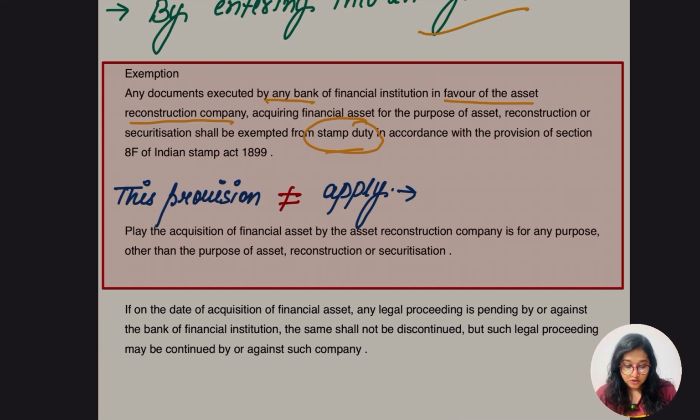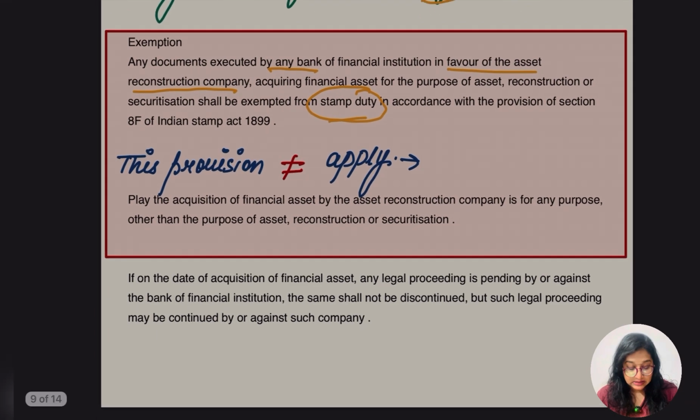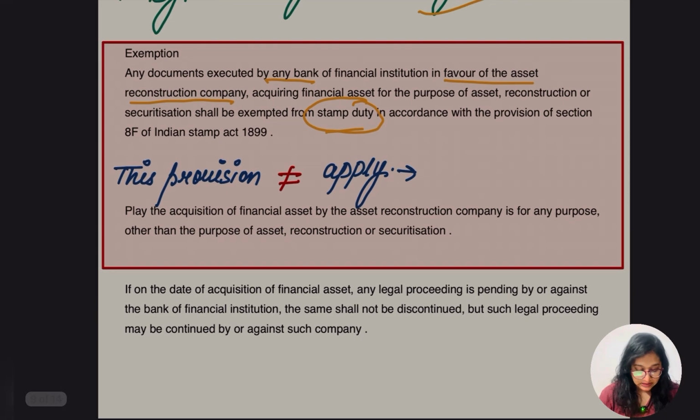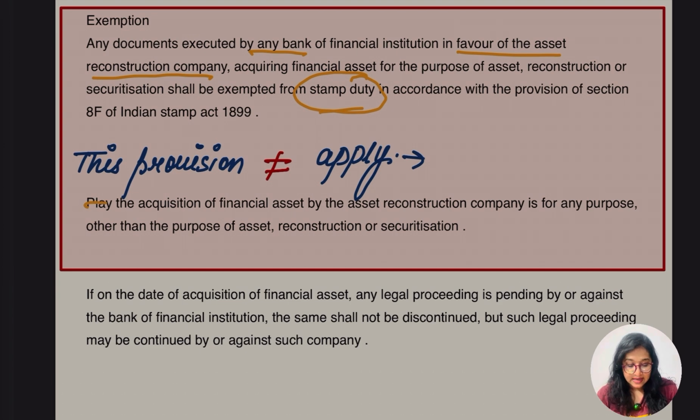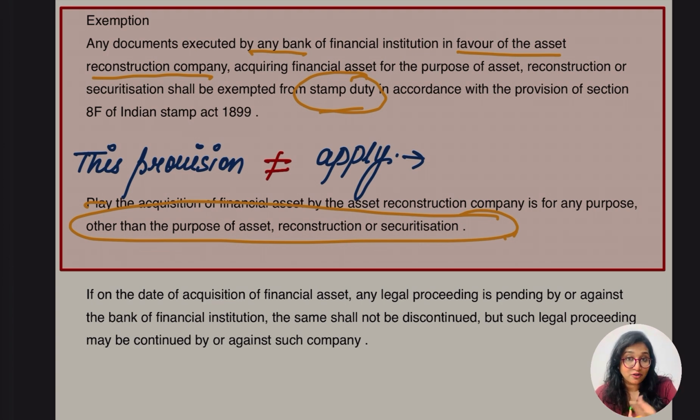In accordance with the provision of section 8F of the Indian Stamp Act, 1899. But this provision is not going to apply in one case, where the acquisition of financial asset by the asset reconstruction company is for any purpose other than asset reconstruction or securitization. If the main purpose is other than that, this exemption will be withdrawn, which means stamp duty is going to be applied. Let's go for the other part.